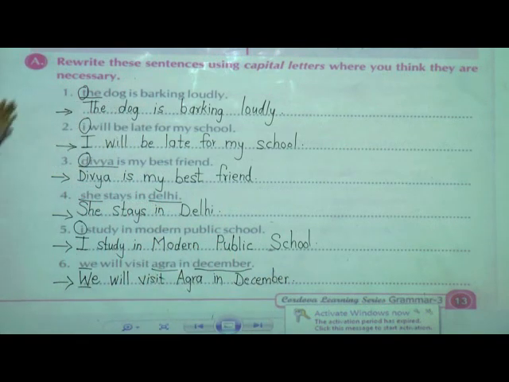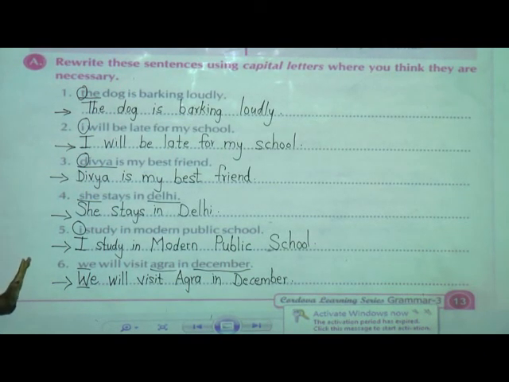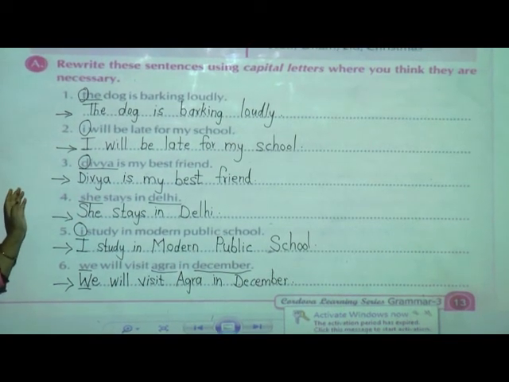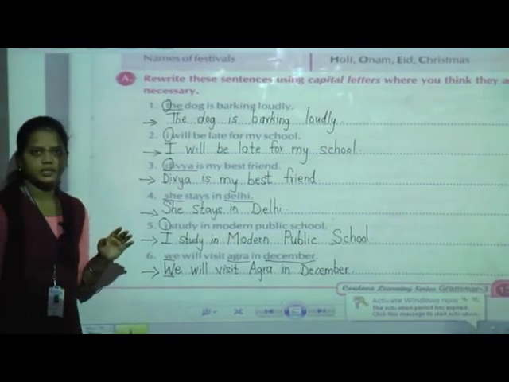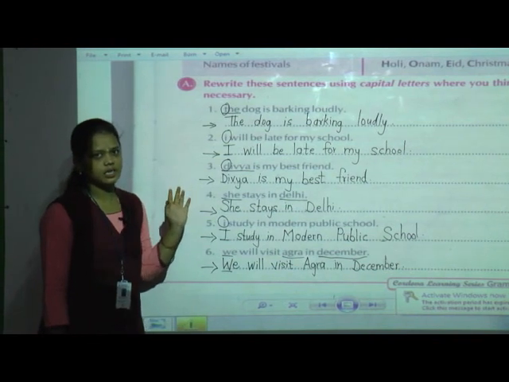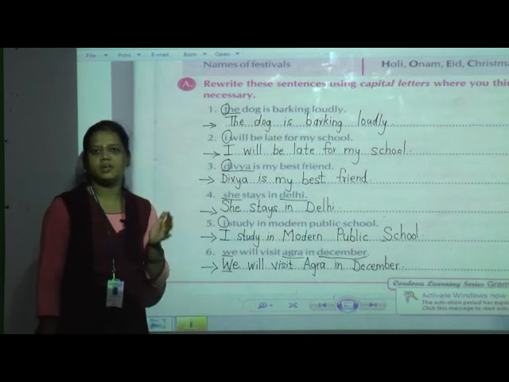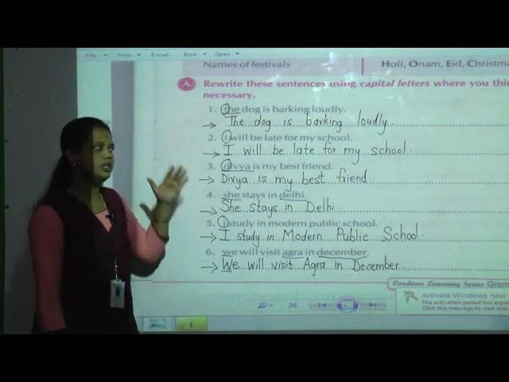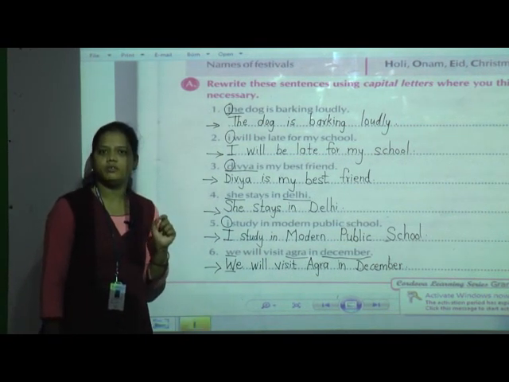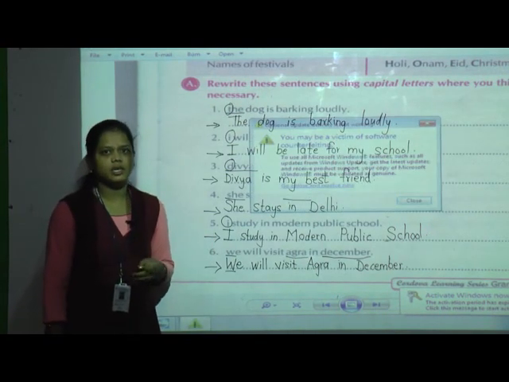Now students, you can note down this answer in your grammar textbook. Okay. So today what we have learned? We have learned the uses of capital letters, and there are the 26 letters we have seen, capital letters as well as small letters. Where we have to use the capital letters, where we have to use the small letters, we have studied in this chapter. In the next chapter we are going to study where we have to use the full stop. That detail I am going to give in the next period. Okay, till then, bye.